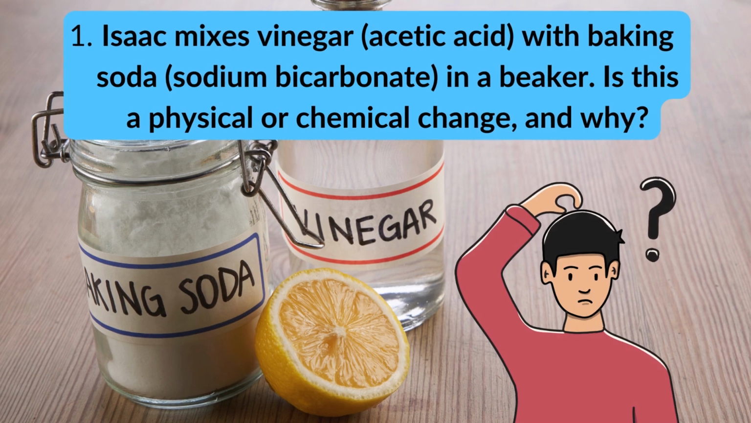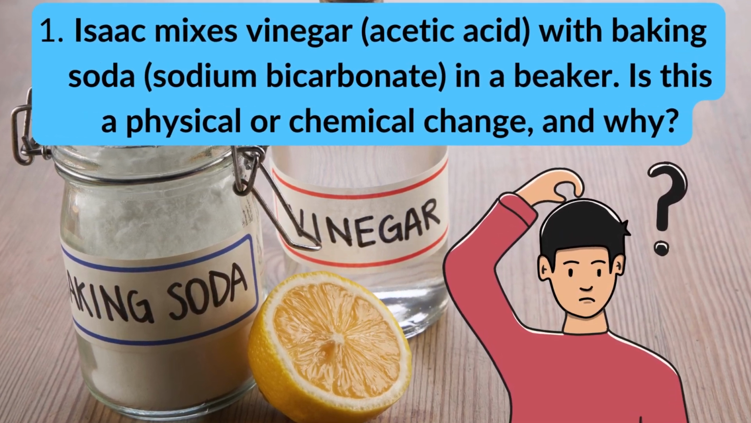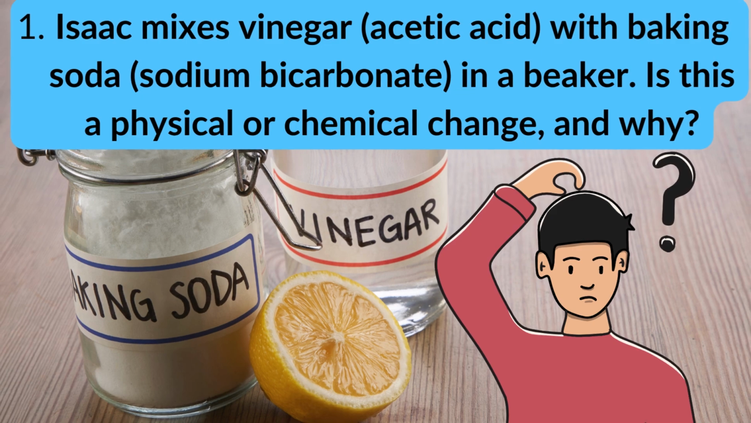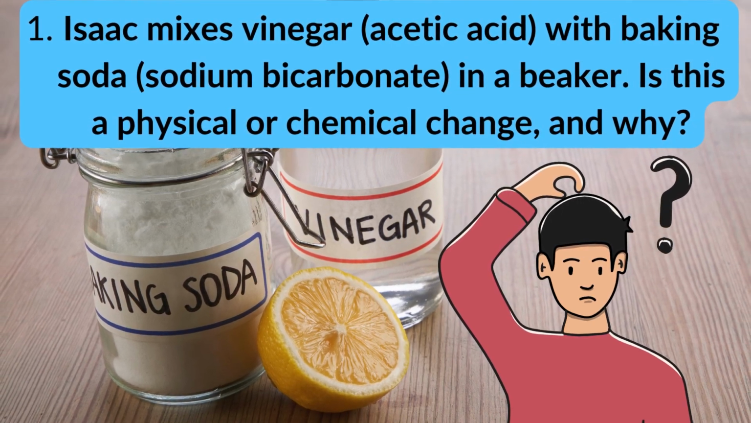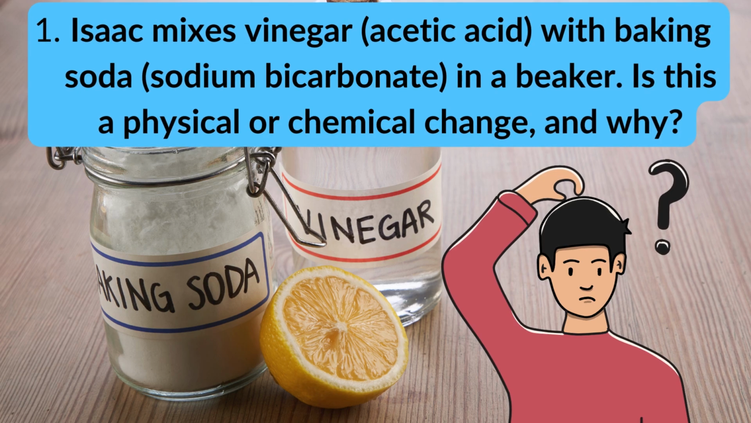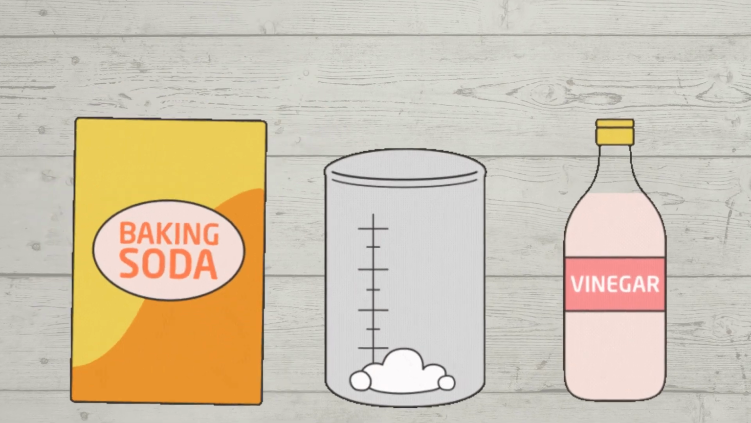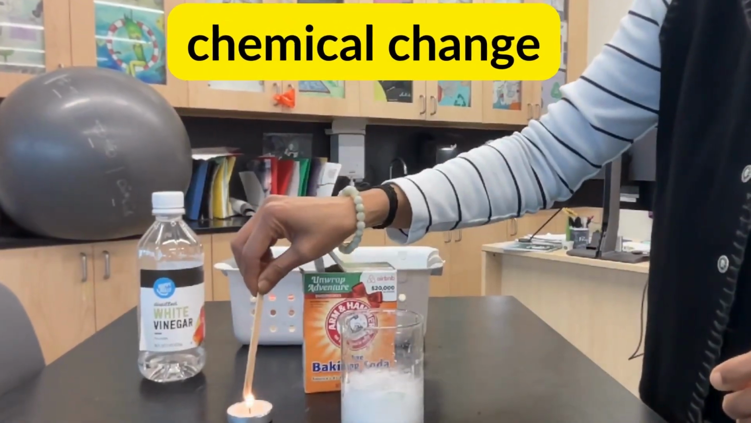Challenge questions. 1. Isaac mixes vinegar, which is acetic acid, with baking soda, sodium bicarbonate, in a beaker. Is this a physical or chemical change, and why? The fizzing reaction between vinegar and baking soda is a chemical change.